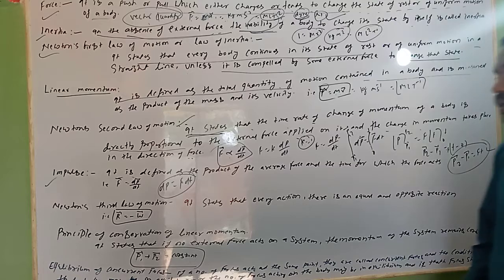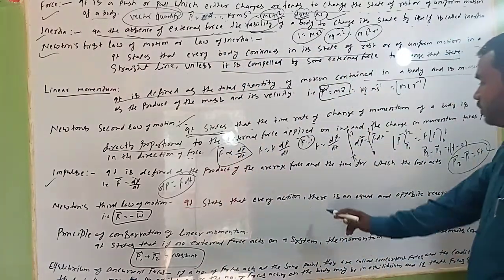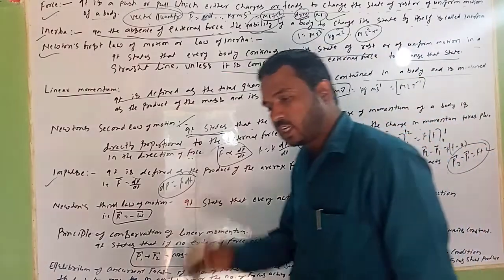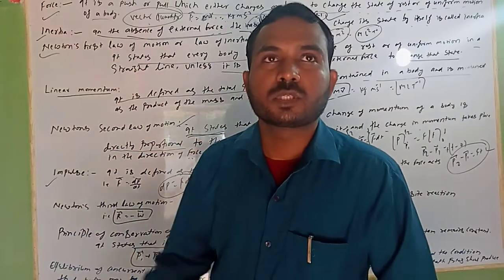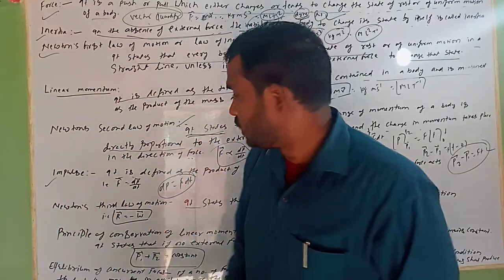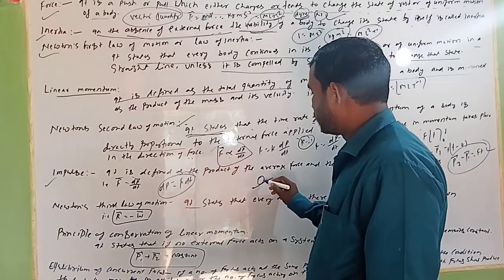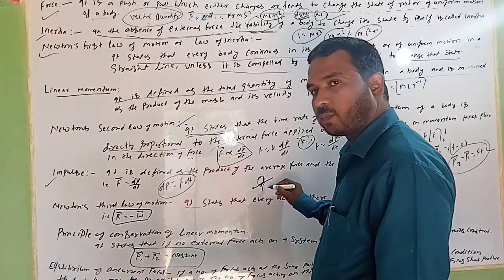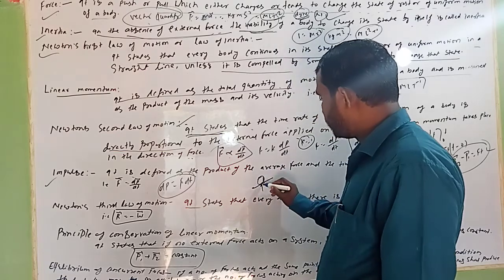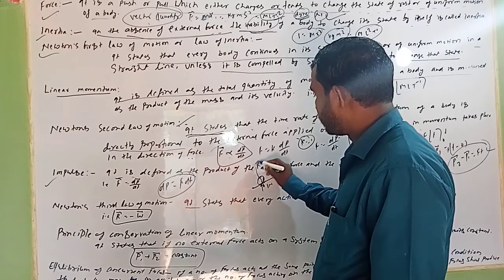Next, Newton's third law. It states that for every action there is an equal and opposite reaction. Whenever you apply a force, the object will also react and apply a force. Just like suppose there is a book on the table: the book will apply a force on the table, but the table will also apply a force. Suppose here is the weight W and R is the normal reaction.